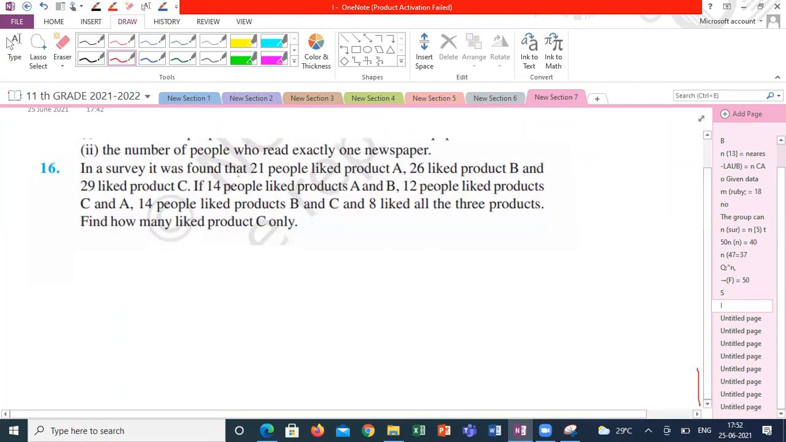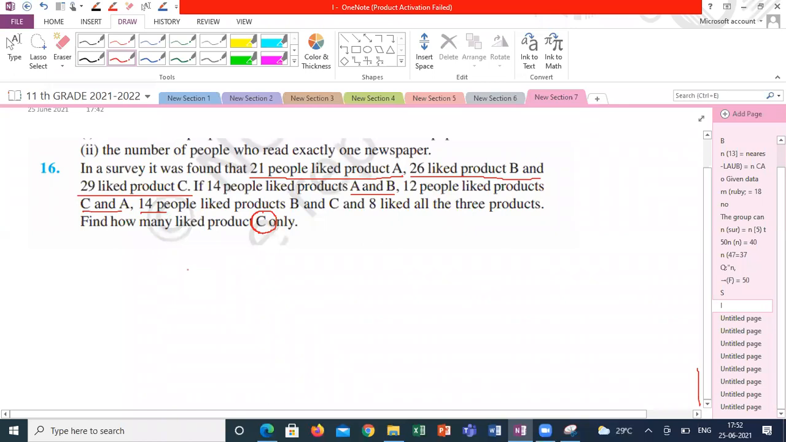In a survey, it was found that 21 people like product A, 26 people like product B, and 29 like C. So N of A is equal to 21, N of B is equal to 26, N of C is equal to 29. 14 people like both A and B, 12 like both C and A, 14 like both B and C, and 8 like all three products. He's asking what is only C? What is the meaning of only C, guys?